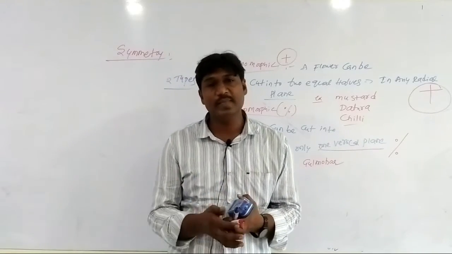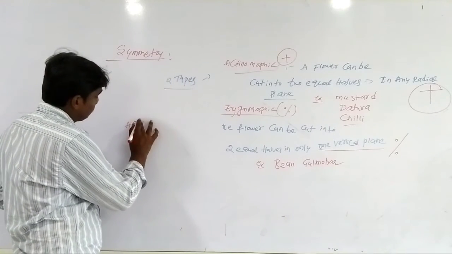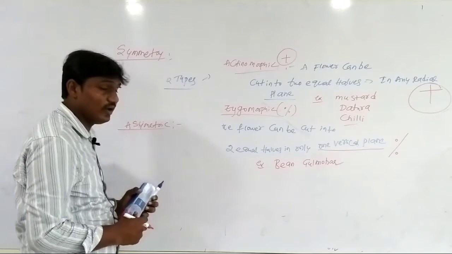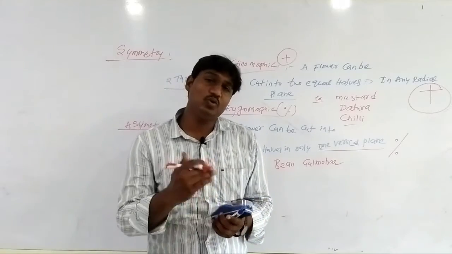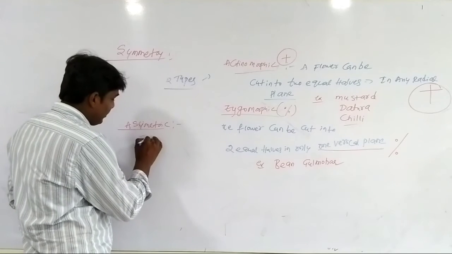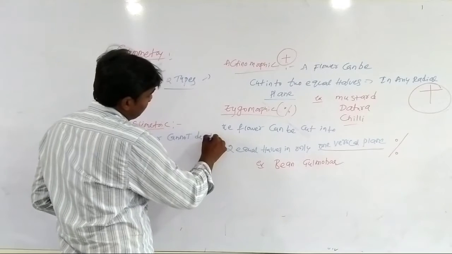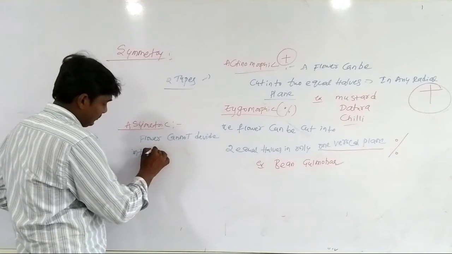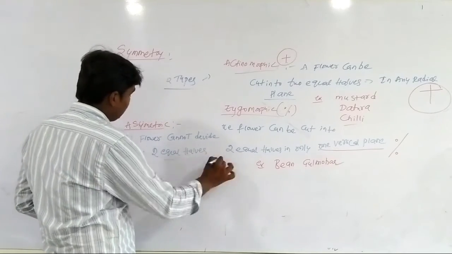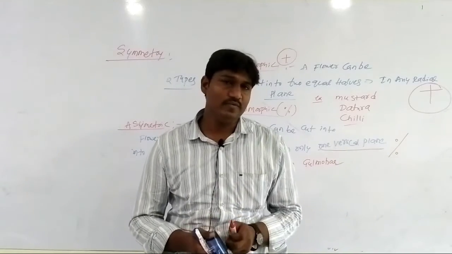That is called asymmetric. So this is about the symmetry of flower.